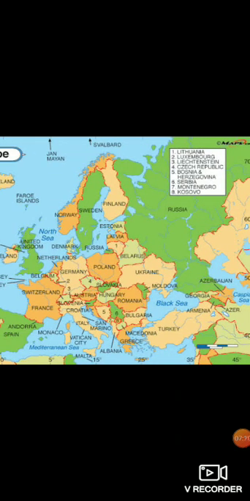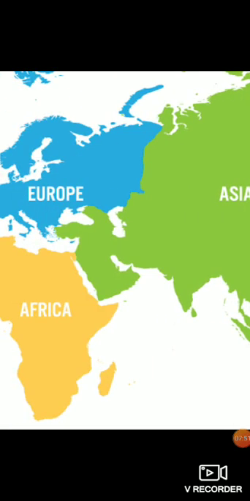That brings us to the sixth largest continent, and that is Europe. Now, Europe is again in the northern hemisphere, and it is the most industrialized continent in the world. What does that mean? It means that a lot of industries are here in the European continent, and you will find many industries in this continent. They're very advanced economically. Now Europe is also known as the peninsula of peninsulas. Why? Because it looks like a peninsula.